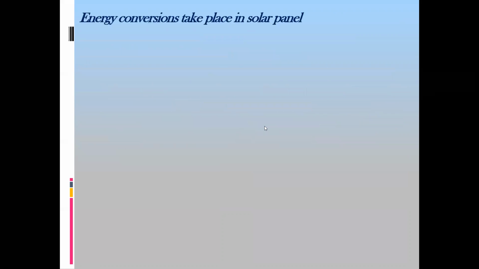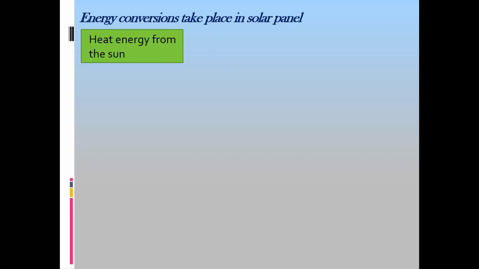So if we draw the energy conversion diagram, energy conversion in a solar panel or a solar cell, first, which form of energy is there?